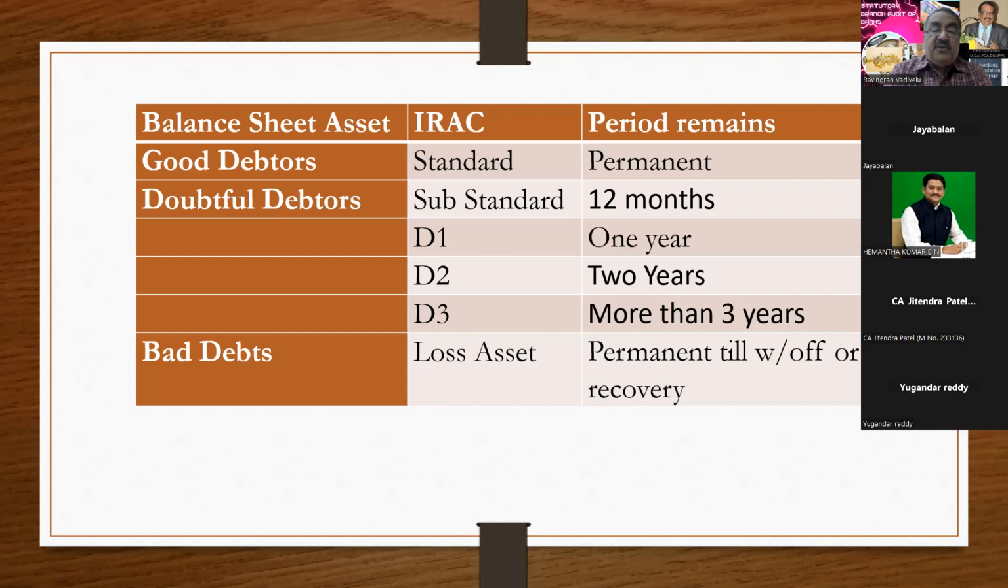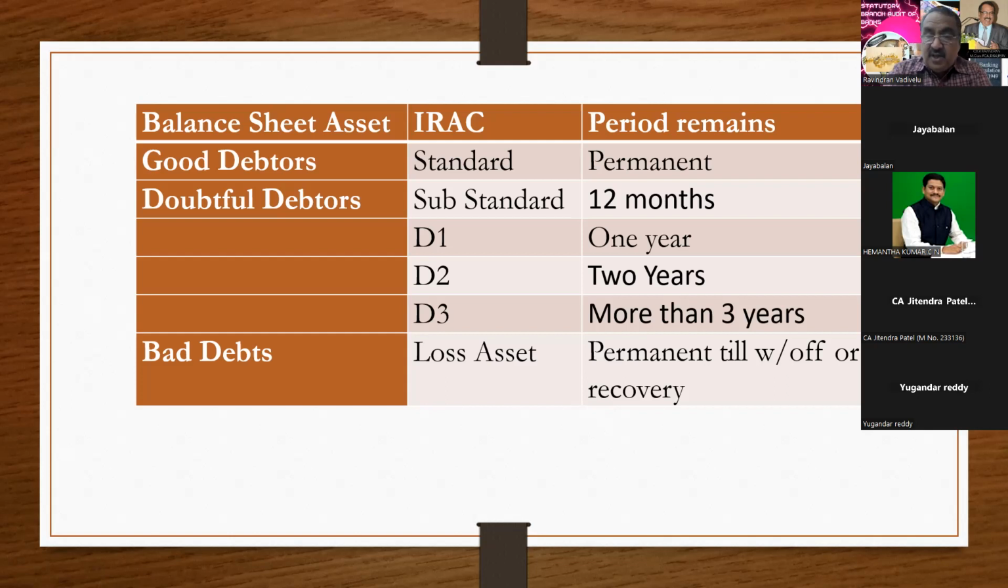If it goes beyond that, more than 3 years, then it will remain under the category of D3. That is doubtful 3, more than 3 years. And if we are not able to recover the amount from the borrower, then it will be classified as loss asset. This is a very, very important chart that you have to remember.